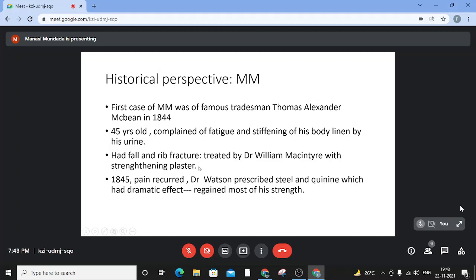He was a very outdoor kind of person. So in one of his excursions, he had a fall and a rib fracture, which was treated by Dr. McIntyre, and he recovered from that episode. However, the very next year, he suffered severe pain, and this time he consulted Dr. Watson, who prescribed him steel and quinine, which had no therapeutic effect. But Dr. Watson too observed the similar complaints about his urine. And he sent this to Dr.